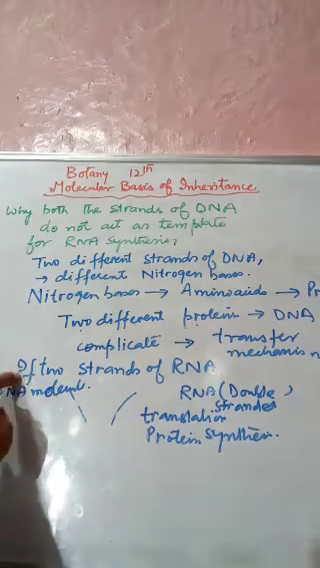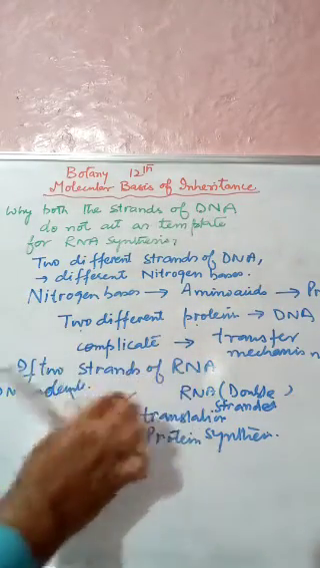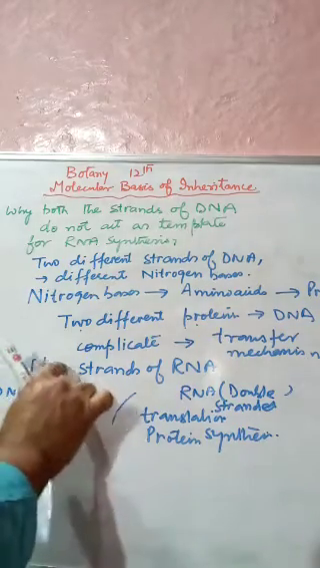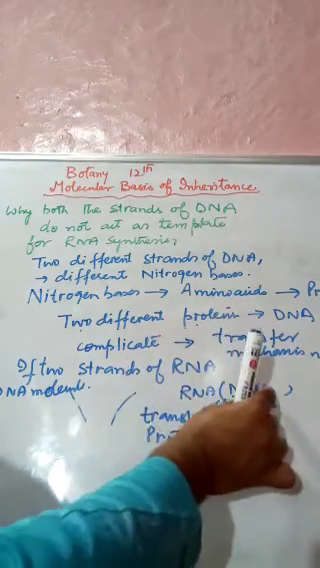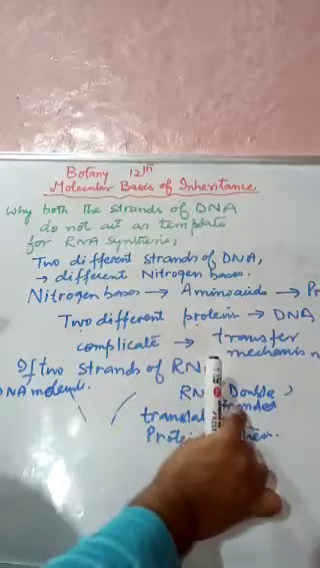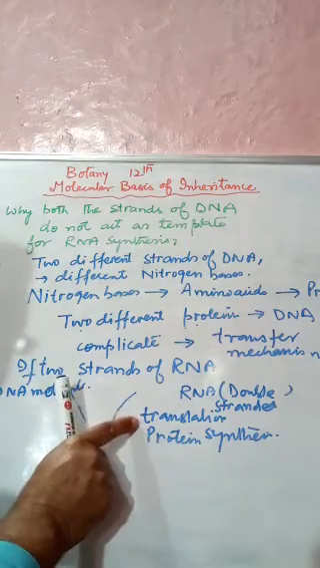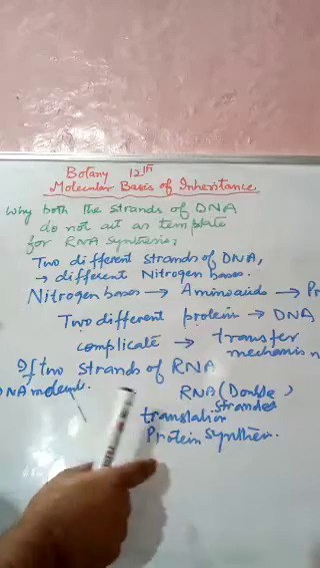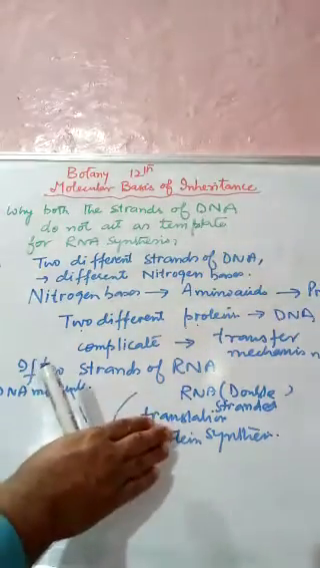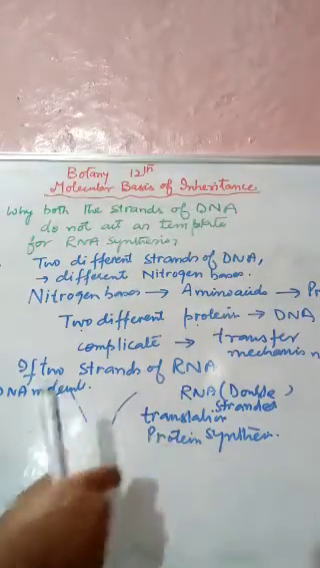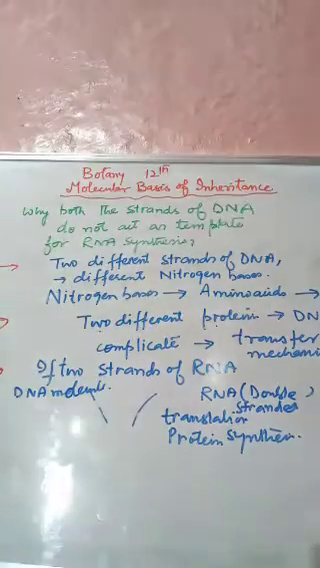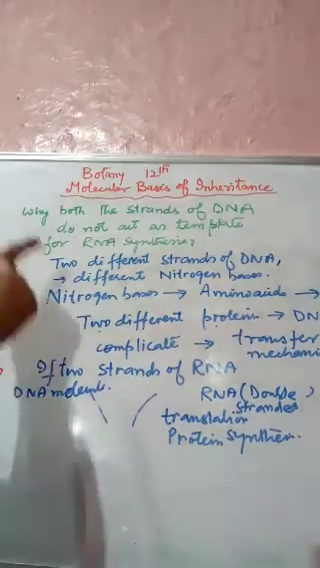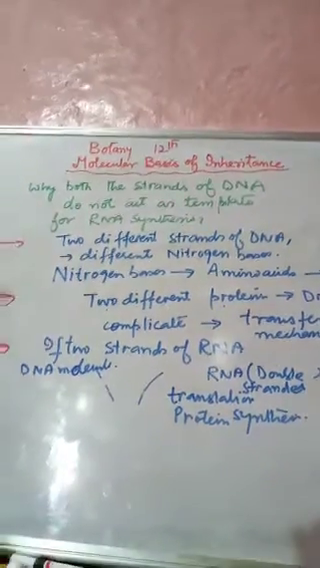Third reason: if two strands of RNA are formed from a DNA molecule, the two strands, which are complementary to each other, give rise to RNA which also will be double stranded. Now this double stranded RNA will stop the step of translation, and it will not be helpful in protein synthesis. So this was the question to which we wanted to give the answer: why both the strands of DNA do not act as a template for RNA synthesis. This was a very important question.